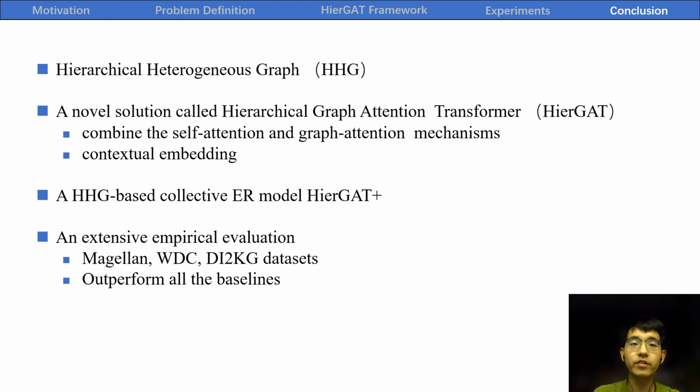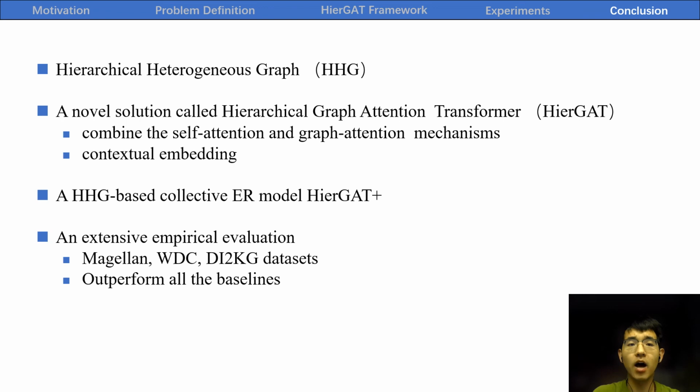Now, I will give the conclusion of our paper. First, we define the hierarchical heterogeneous graph HHG to describe entities as well as their attributes and words. Second, we propose a novel solution called HGAT. To the best of our knowledge, this is the first work to combine the self-attention and graph attention mechanism to solve ER problem. And we further propose to learn contextual embedding to enrich the word embedding for better performance.